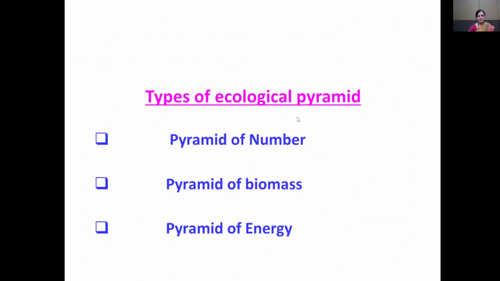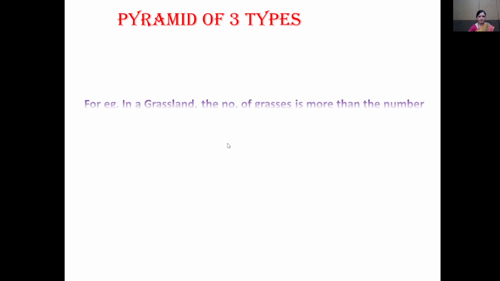There are three types of ecological pyramid. The first type is known as the pyramid of number, the second type is known as the pyramid of biomass, and the third type is known as the pyramid of energy.